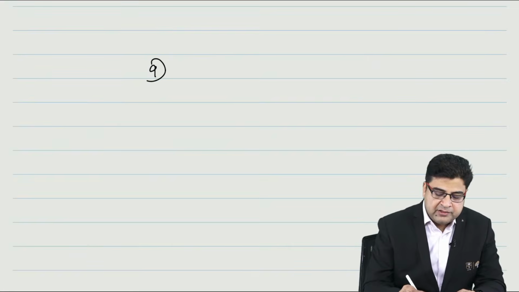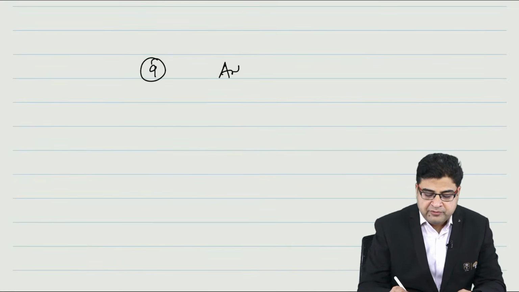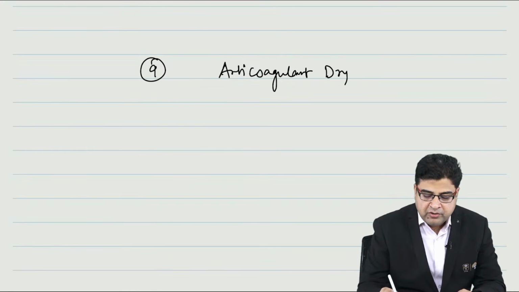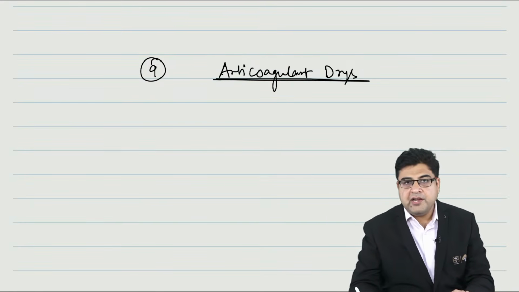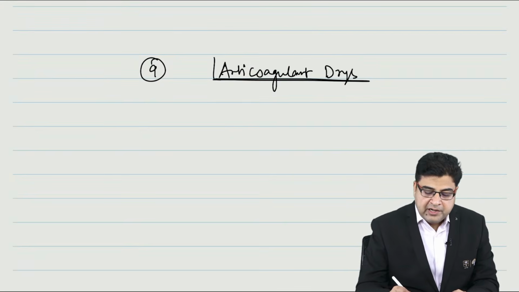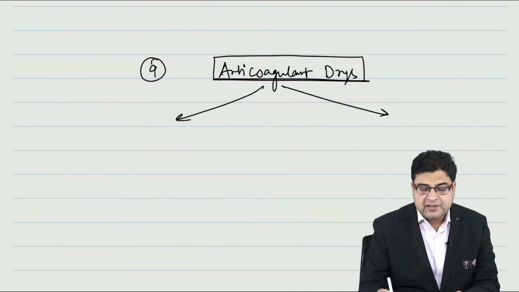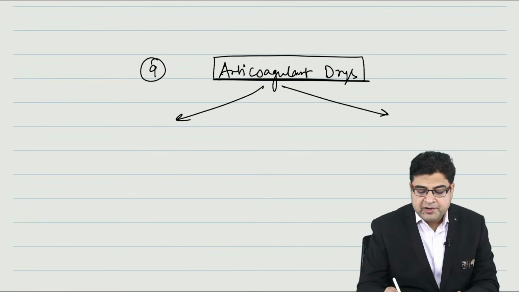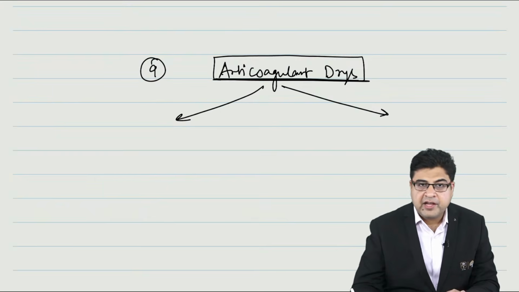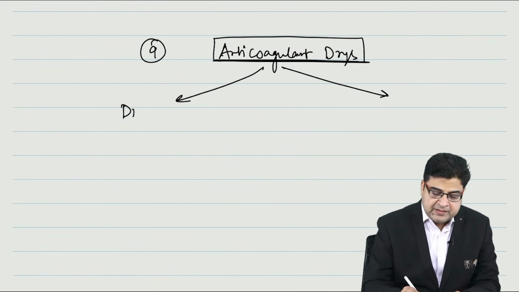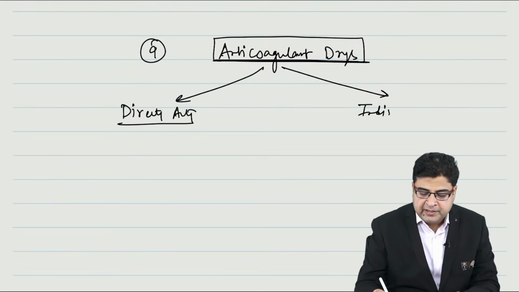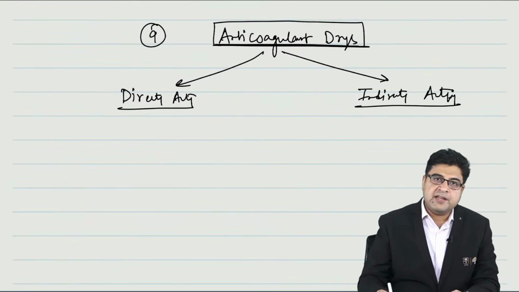Now let's move on to the 9th topic. The 9th topic which I have chosen for you is anticoagulants. Anticoagulant medicines are inhibitors of the clotting factor pathway. I can classify these medicines in two groups. Some drugs are known as directly acting, and some drugs are known as indirectly acting.